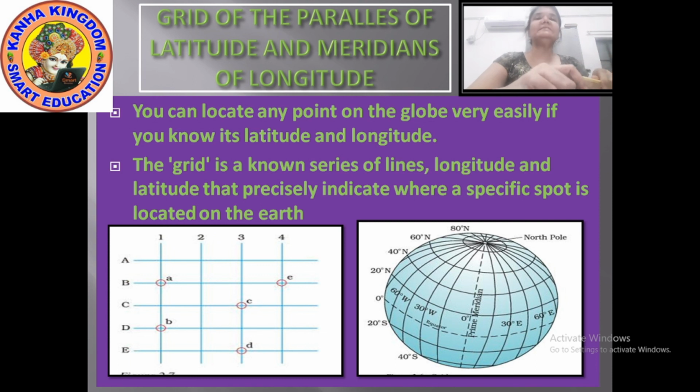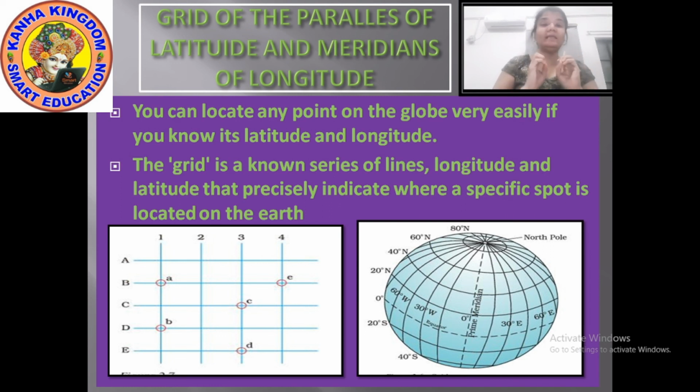Now you will see that the first circle we have drawn is on B. So the circle a is located on B north latitude and 1E longitude. This is how you can locate a place on the map or on the globe.